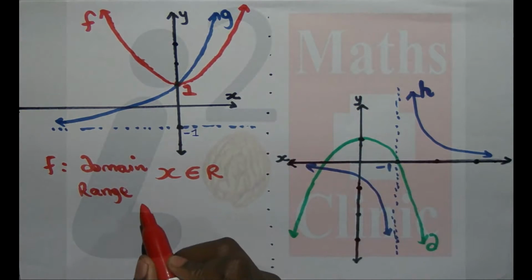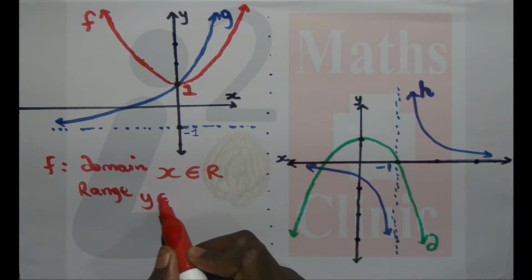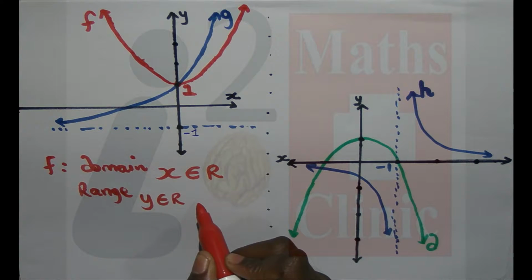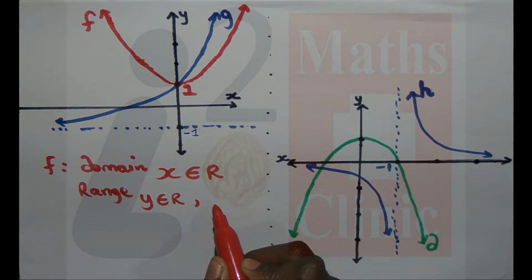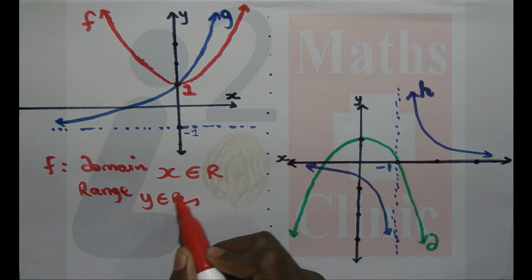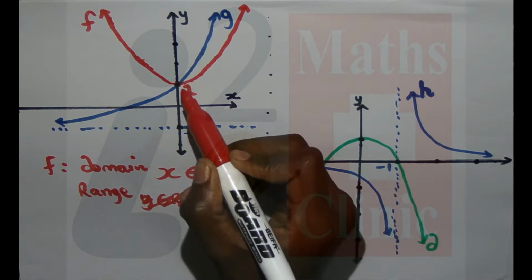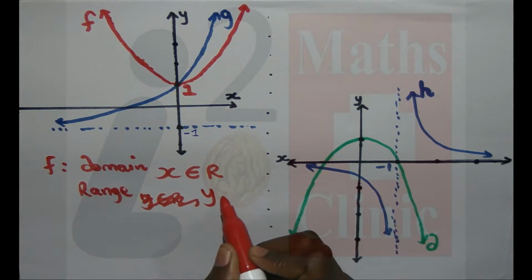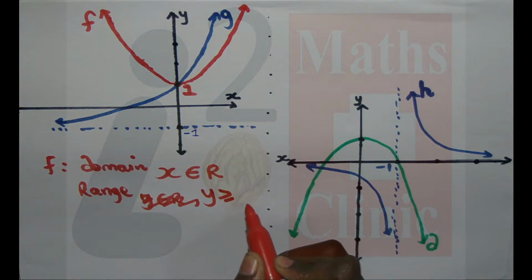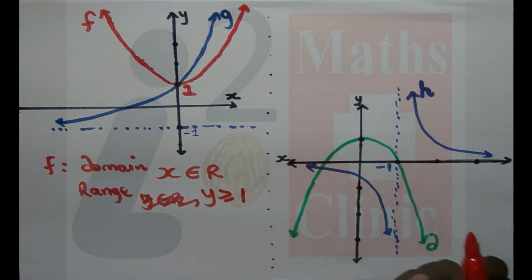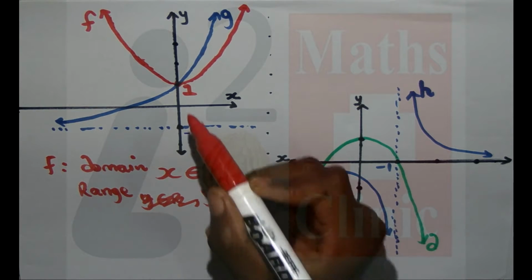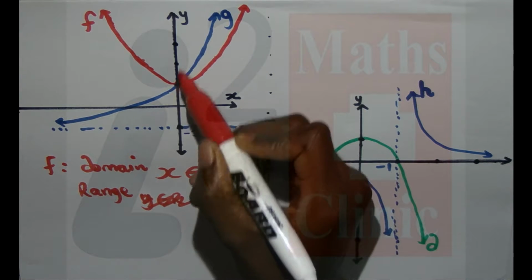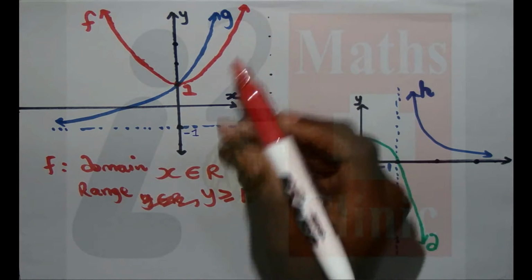Okay, so what is our range? It's y is an element of all real numbers, but no. Okay, so since it starts at 1 and goes upward, y is greater than or equal to 1. Alright, fine. Because for all values starting at 1 going up, our graph is defined.